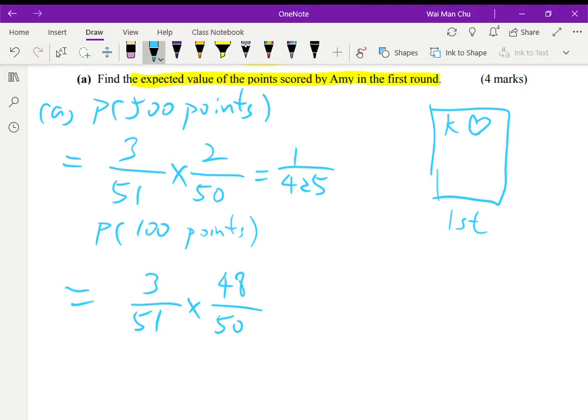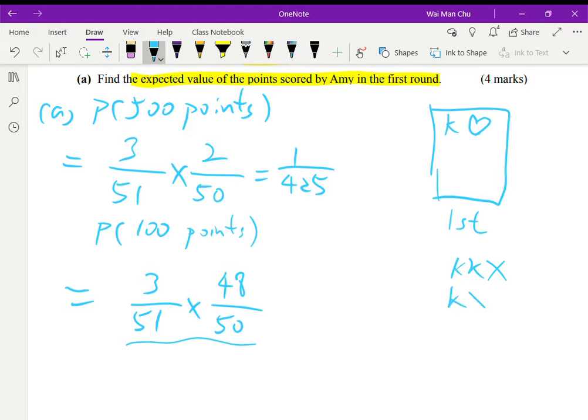Do you think that it is the correct answer for the probability of 100 points? Well, of course not, because when I explain it this way, I have somehow assumed that the first 2 cards are kings, but the last one is not a king. Perhaps let me write it down this way: king, king, and not a king.